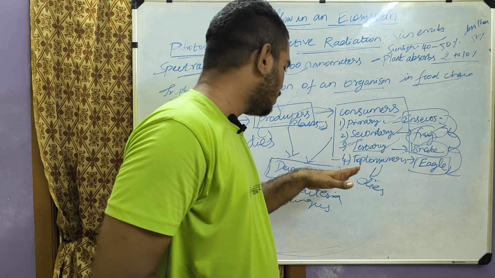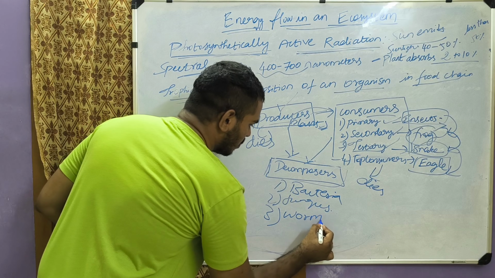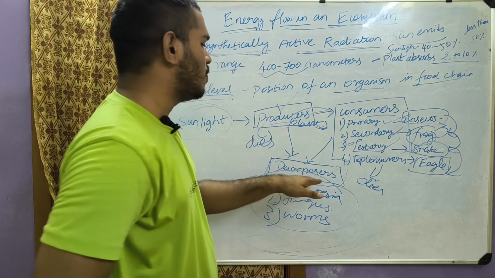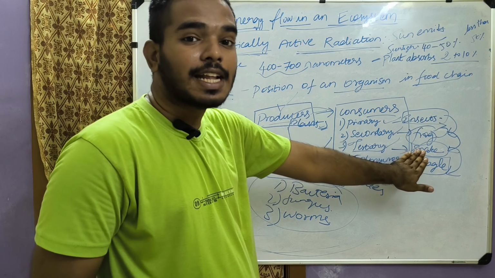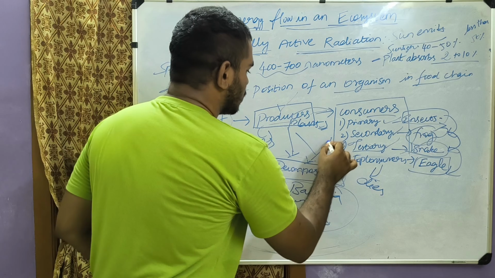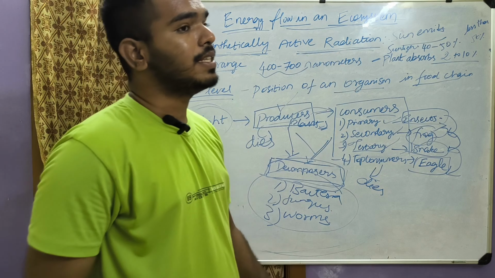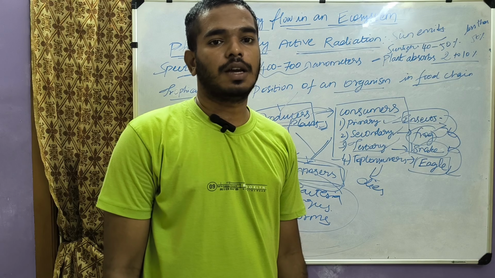These do the decomposing work on a dead organism. So the remaining energy flows to these decomposers. This is the basic energy flow that happens in an ecosystem. Okay, thank you.